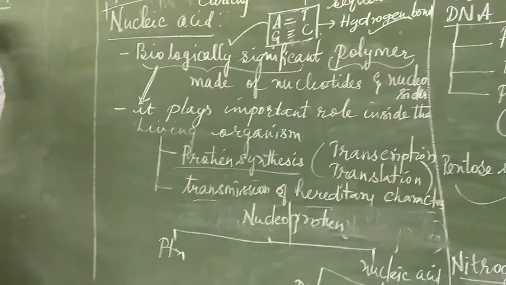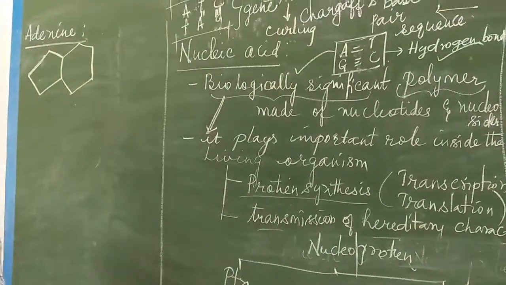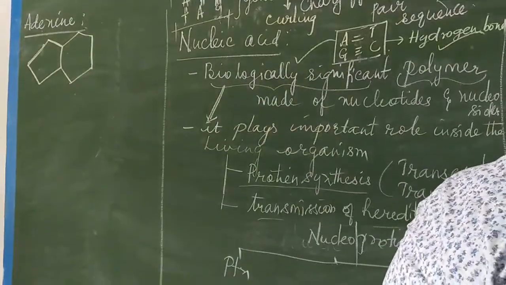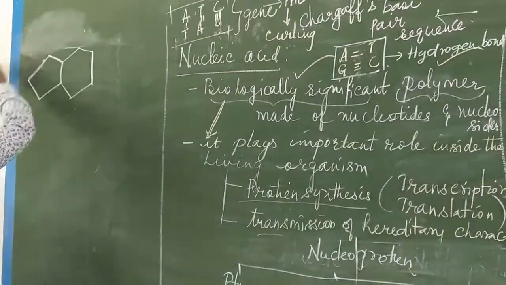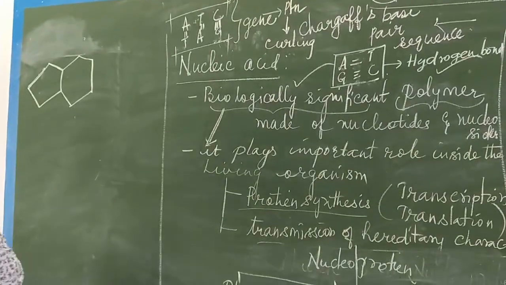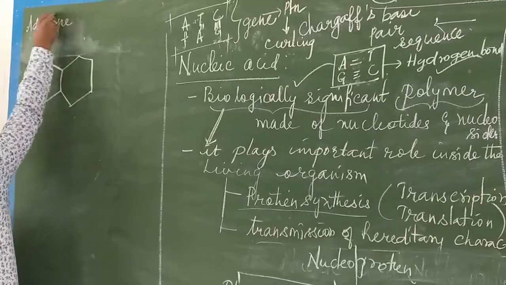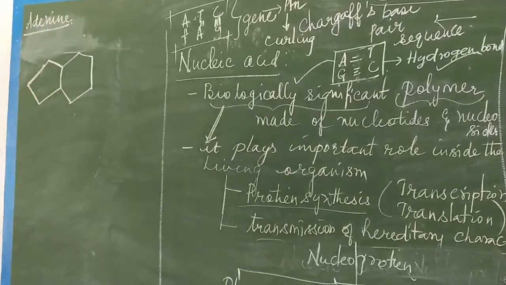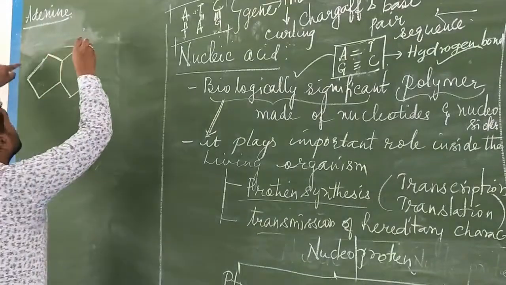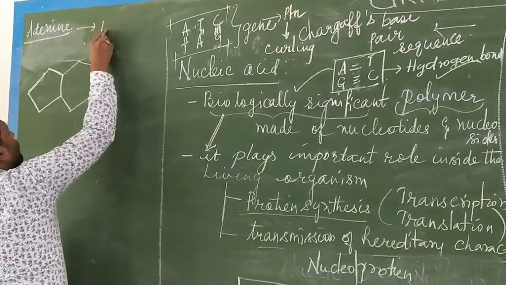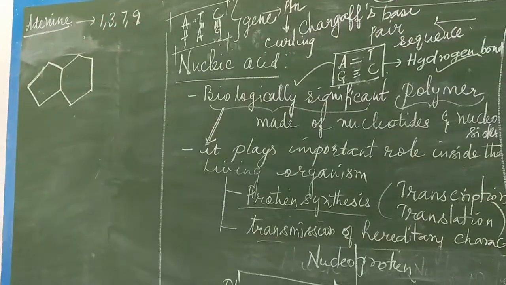Now, adenine has a 5 ring structure and a 6 ring structure. In the position level of adenine, nitrogen should be present at the 1, 3, 7, 9 positions.